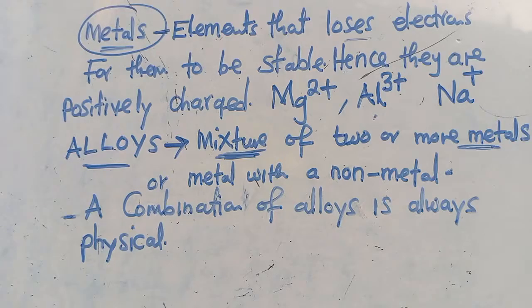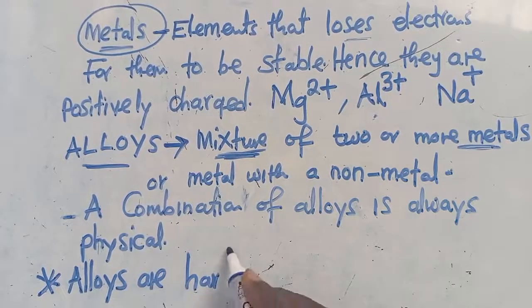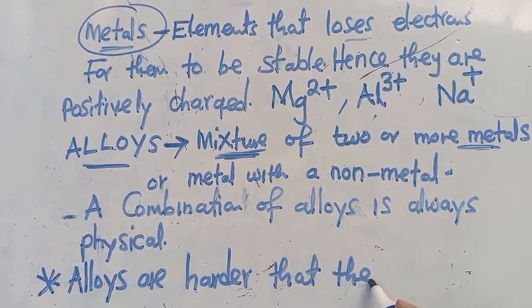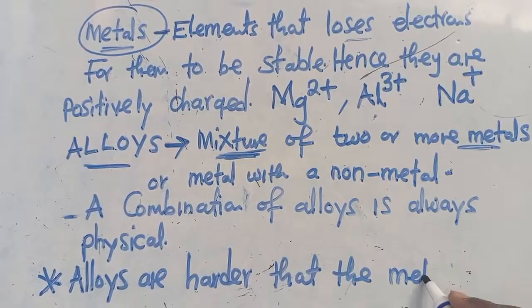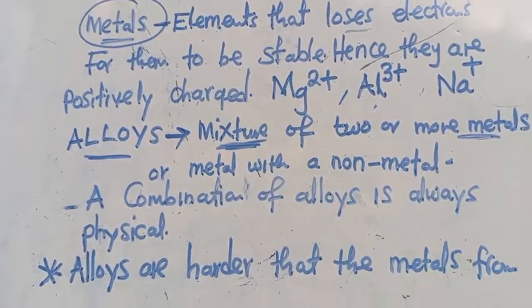So an alloy is a mixture of two or more metals, and this gets to be done physically. You discover that alloys are different from the metals from which they are made. This is a powerful characteristic or property that you have to understand. Alloys are harder than the metals from which they are made.